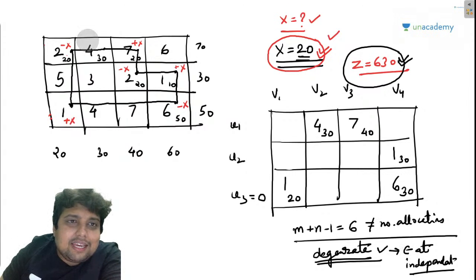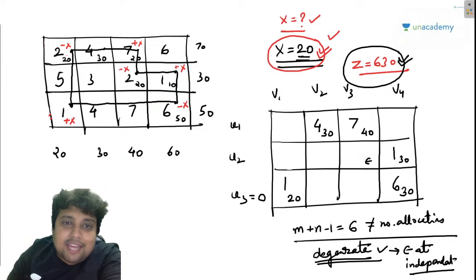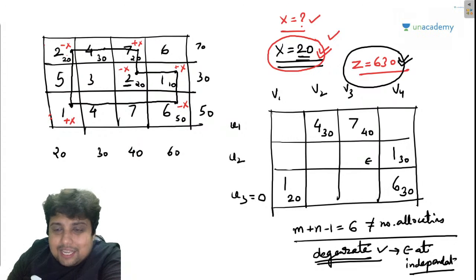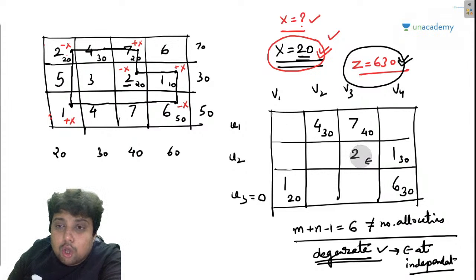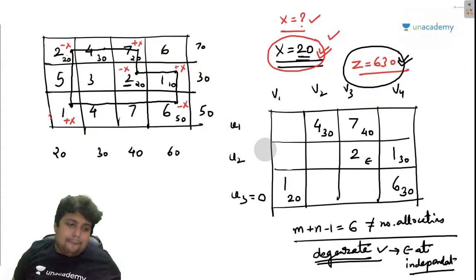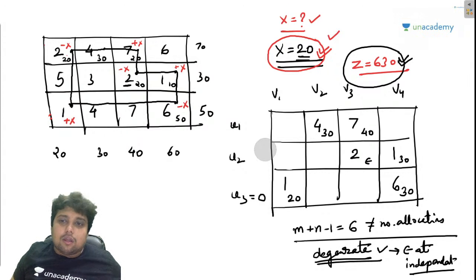So it is asking me to add epsilon to one of these positions which do not have Maggie and take the coefficient of that position. So if I am writing epsilon here, it is asking me to take 2. And now you have 6 positions, and using these 6 positions, you can find the value of these 6 variables. Are you guys connecting with me or not?